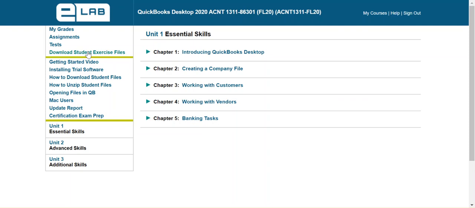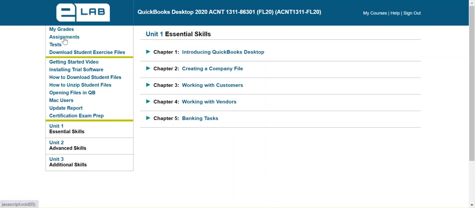You'll want to download these files. They are very large files. So if you're downloading them to like a flash drive, make sure that you get one that is big enough. If you're downloading them to your personal computer, again, you want to make sure you have enough space to download them. They are large files. They are QuickBooks files that you're downloading. They will be zipped, so you'll have to unzip them. So here's directions on how to unzip the files.